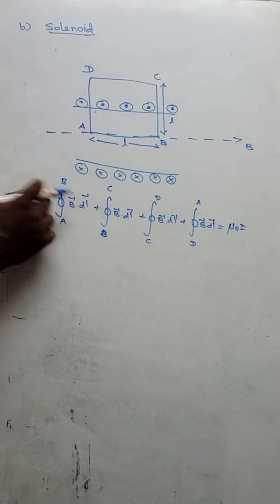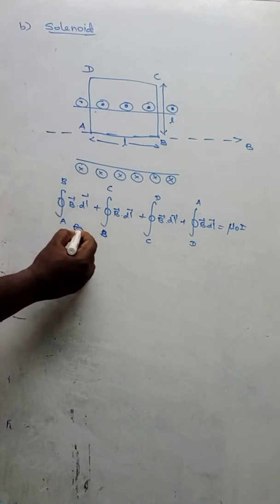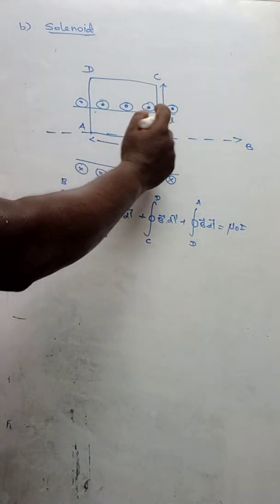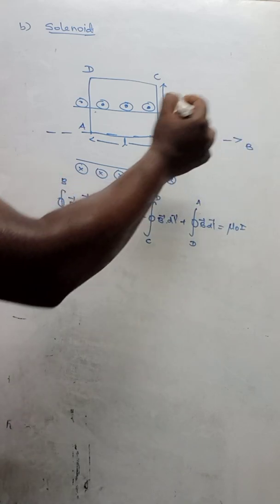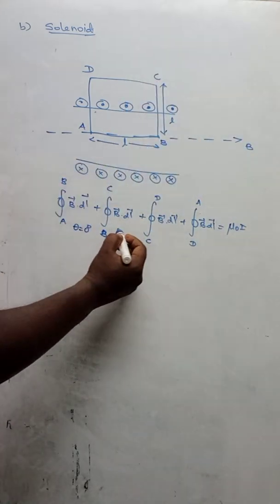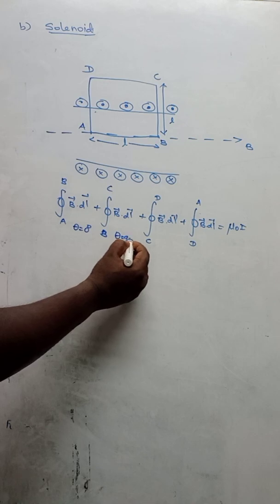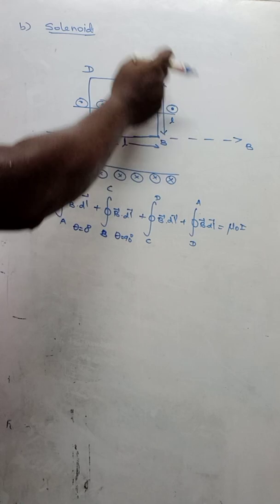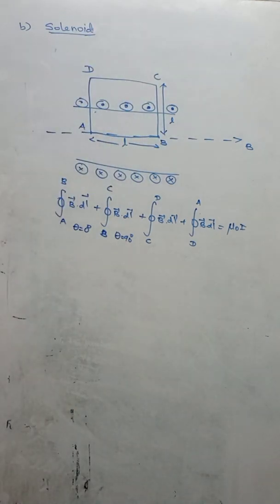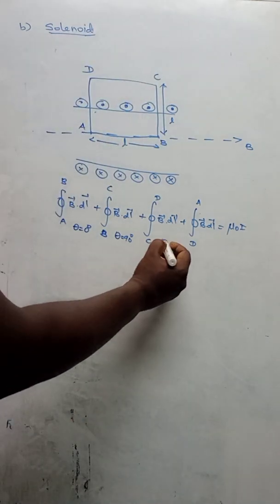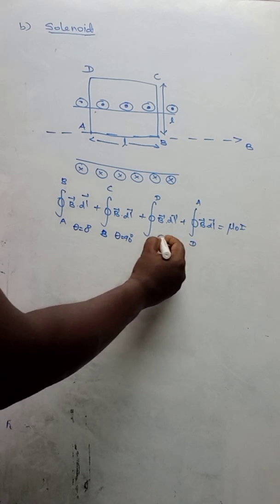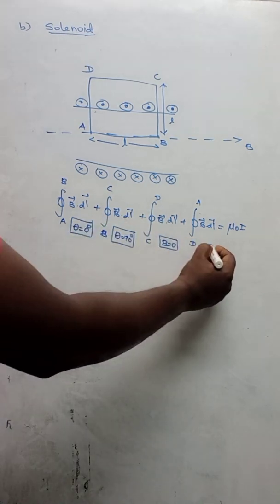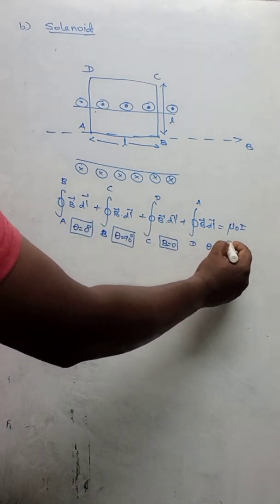So first let me take the first case. In this case theta will be 0 because magnetic field and the current element are in the same direction. But in the second case, the magnetic field will be acting this way and the current element will be perpendicular. So in this second case theta will be 90 degrees. The third case will be outside the solenoid. Correct? So in the third case B will be 0. Second case theta 90, first case theta 0. Again the fourth case theta will be 90 degrees.